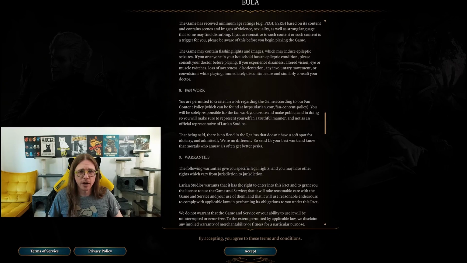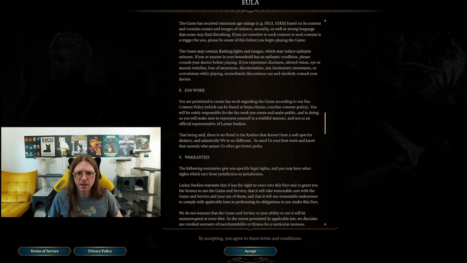You are permitted to create fan work regarding the game according to our fan content policy. You will be solely responsible for the fan work you create and make public, and in doing so, you'll make sure to represent yourself in a truthful manner and not as an official representative of Larian Studios. I am not an official representative of Larian Studios.